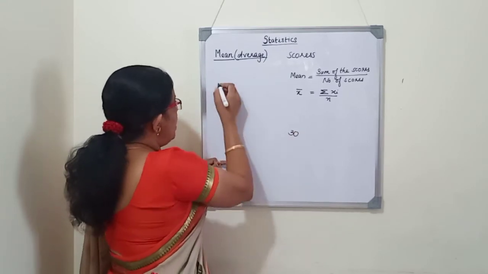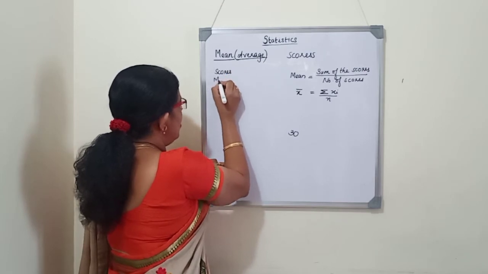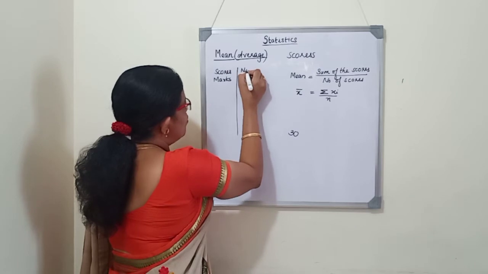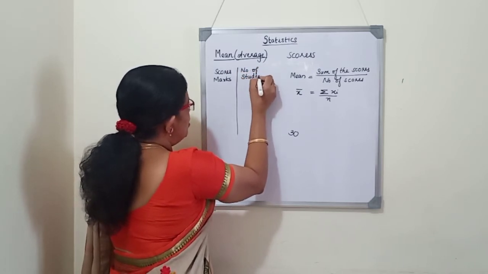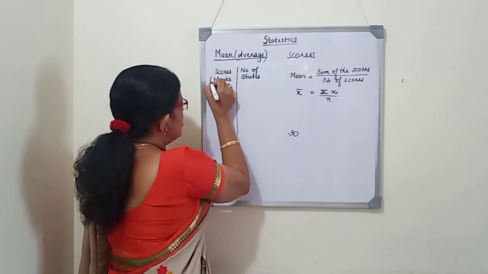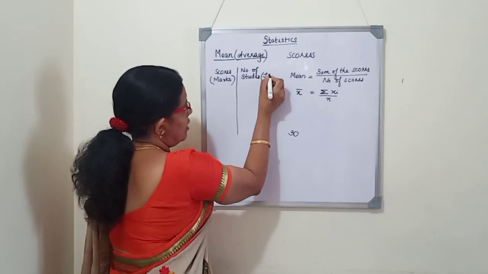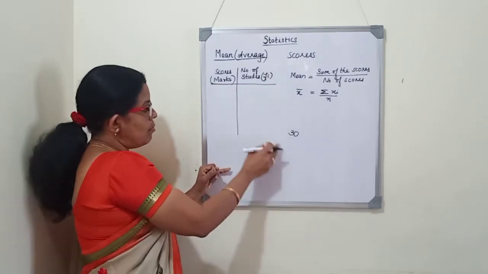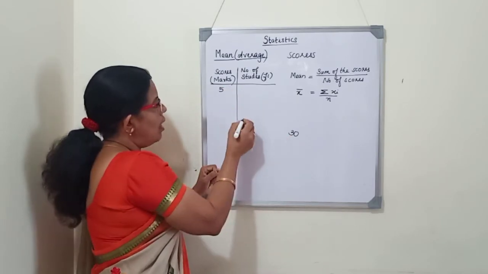We write the marks as scores, and in the next column the number of students, which is the frequency, represented by the letter f or fi.